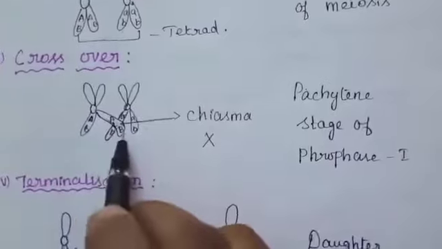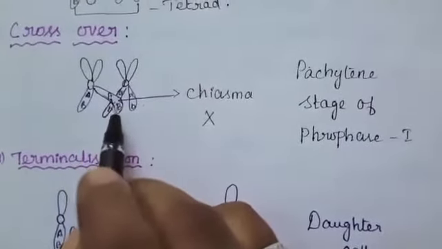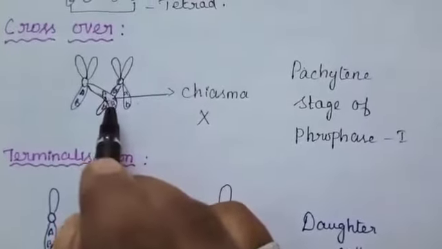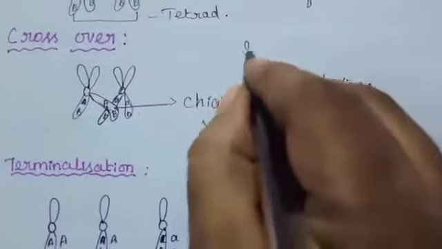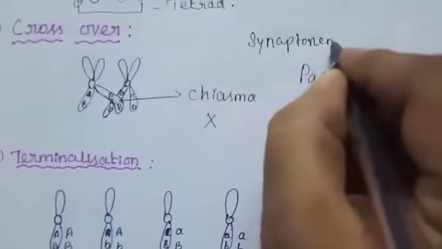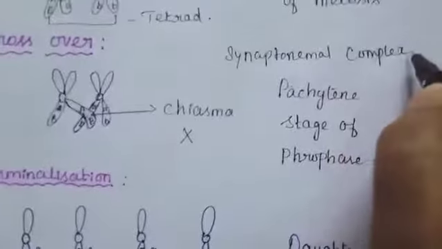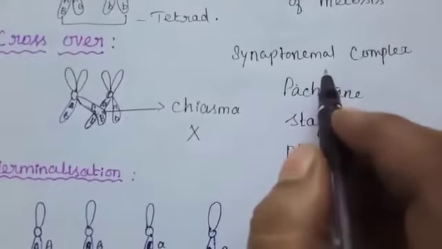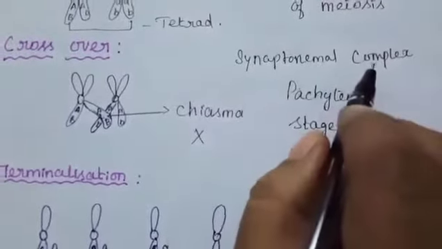Chiasma formation is facilitated by a highly organized structure of filaments called the synaptonemal complex. This synaptonemal complex is absent in some species, for example male Drosophila. So in male Drosophila, crossing over does not take place.